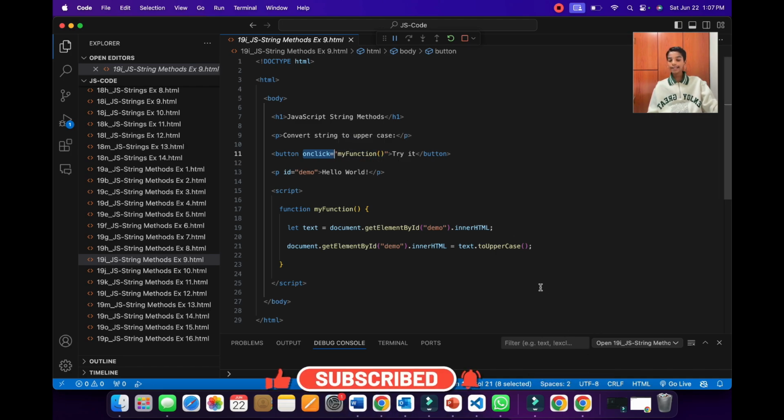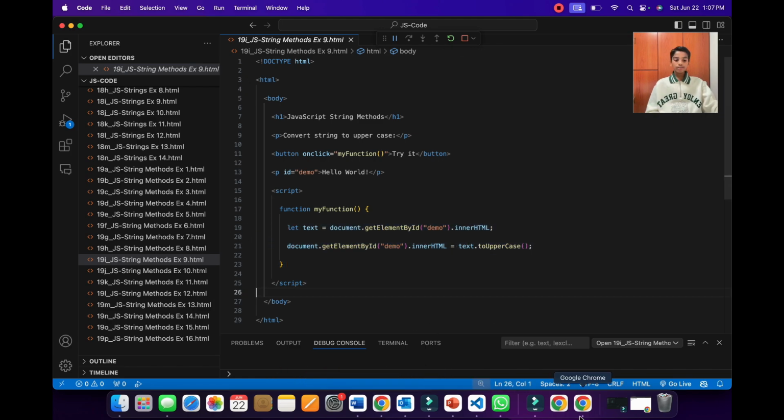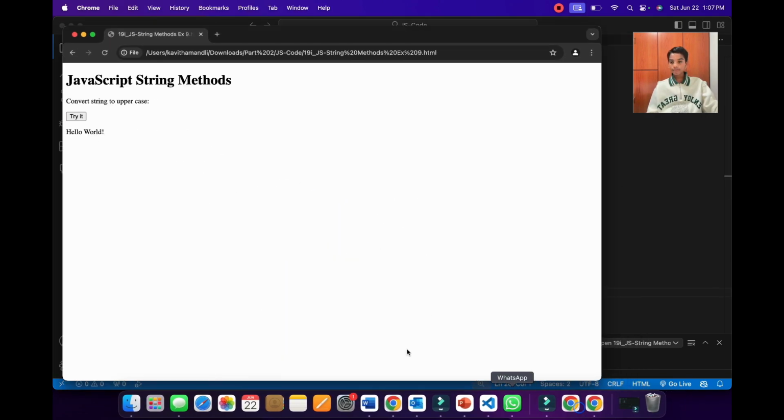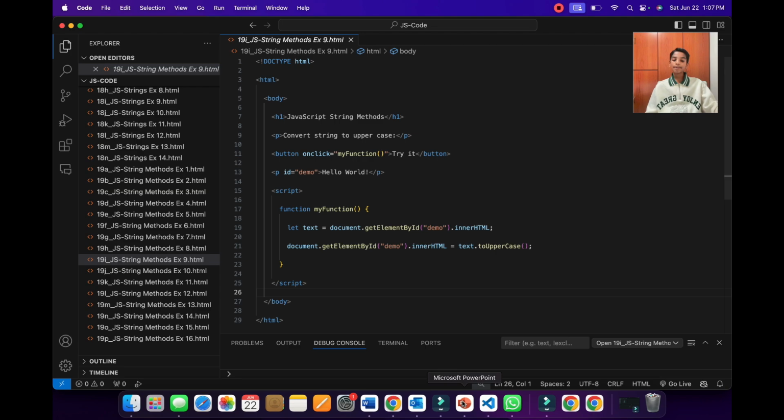So when we click on it, it will invoke this function and execute the code in here. Now when we run this using Chrome and click this button, it will capitalize the paragraph underneath it. So now let's go back to the PPT.